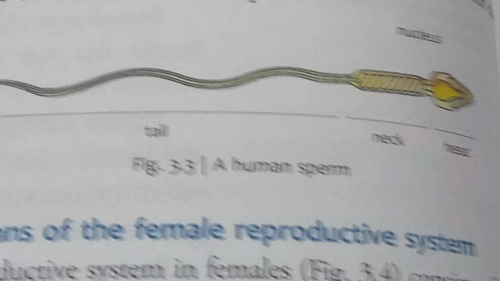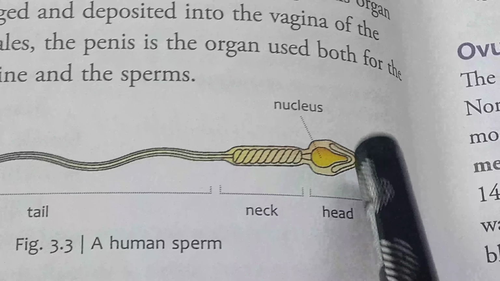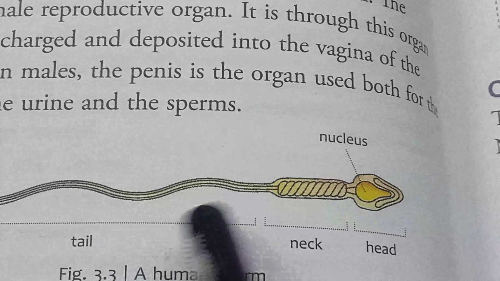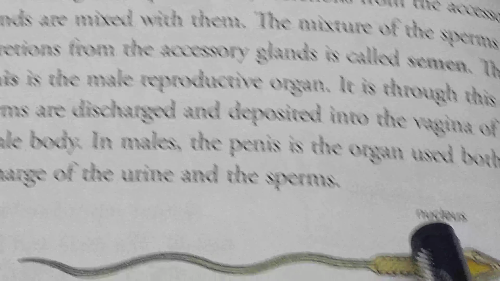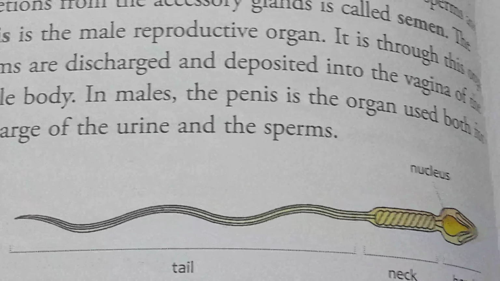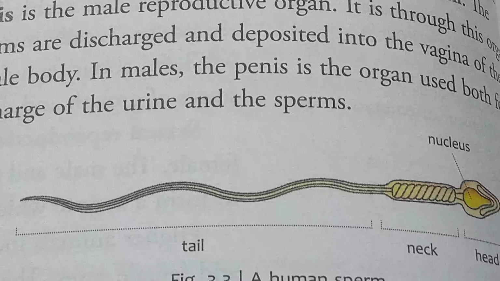So students, look at another figure of the sperm. That is the sperm head. This portion is also known as the neck, and this is the tail. And this one is the nucleus. So I hope all of you understood. In the next class, I will discuss the most important portion. So for today, up to this portion.